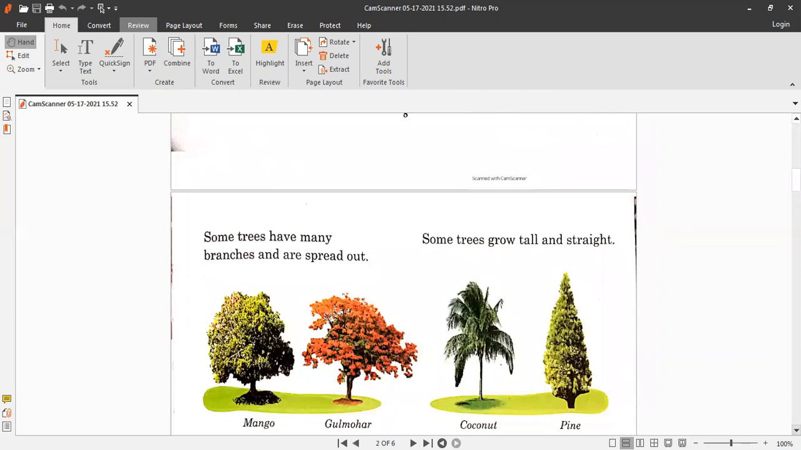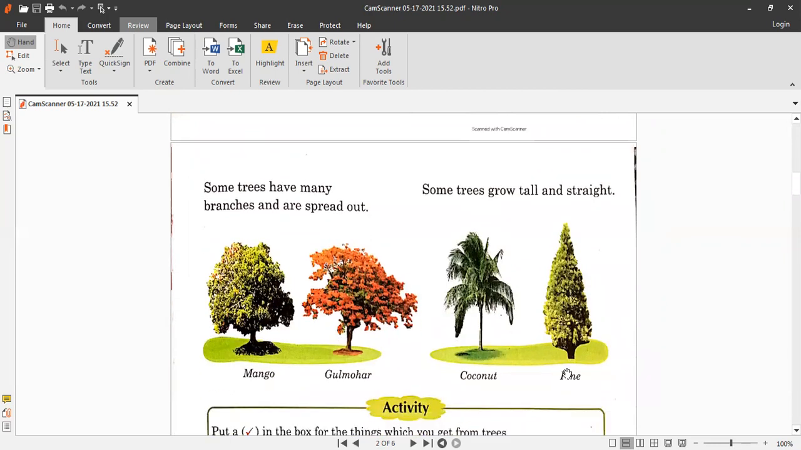Moving on to page number 9. Some trees have many branches and some are spread out. This is a mango tree and this is a gulmohar tree. They have many thick branches and they all are spread out. They have long, thick, spread out branches. You can see that the branches have grown side by side. They are very thick. And these are different kinds of branches.